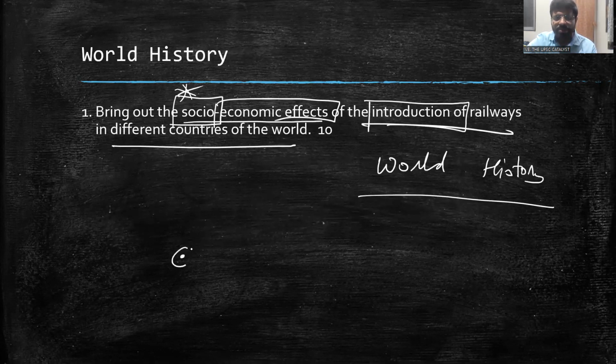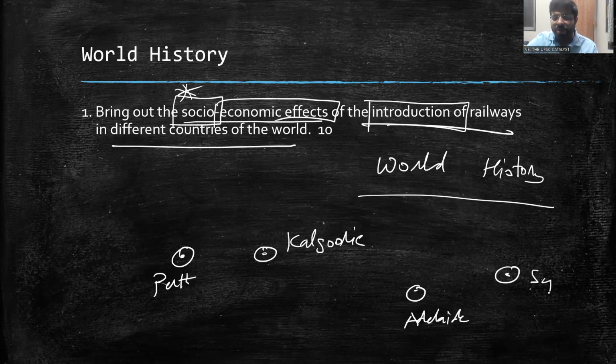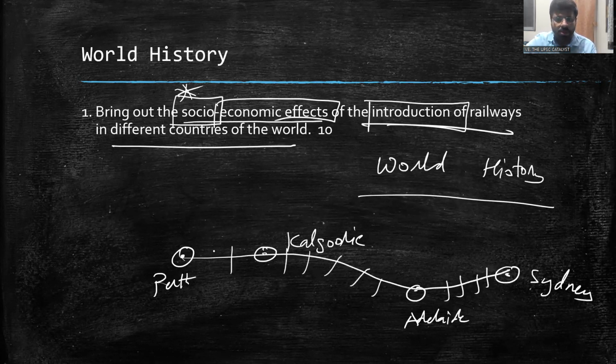So you have Perth, you have the Kalgoorlie gold mines in Australia here, and then you have the big cities of Adelaide, Sydney, Melbourne, and all. There is a railway line constructed here. Transport of raw materials, gold, minerals, and all used to happen more towards the eastern side.